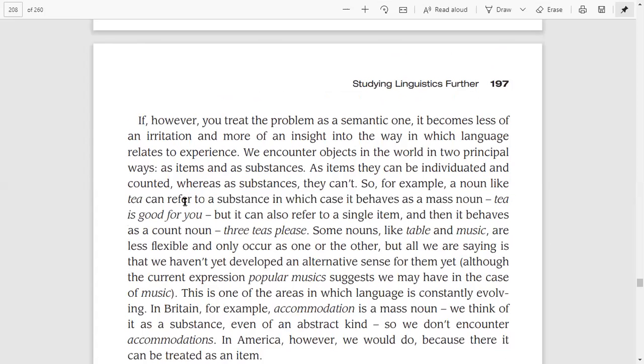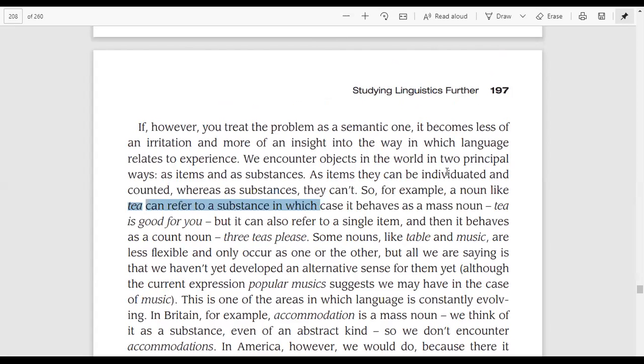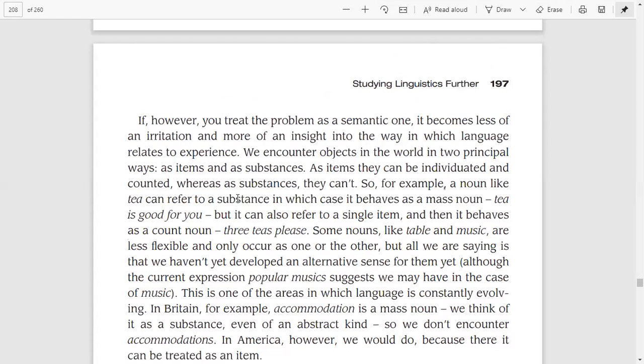Because this tea here cannot be individuated and it cannot be counted. So here it behaves as a mass noun. "Tea is good for you." We are saying this, and here we cannot count tea. We cannot individuate tea here. So it has the same qualities which a mass noun has.